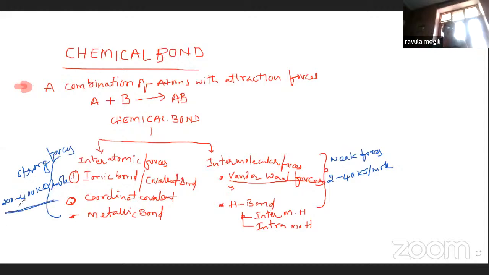Their energies are very, very high. So this is a brief description of the types of chemical bond. So chemical bond is interatomic forces, intermolecular forces.